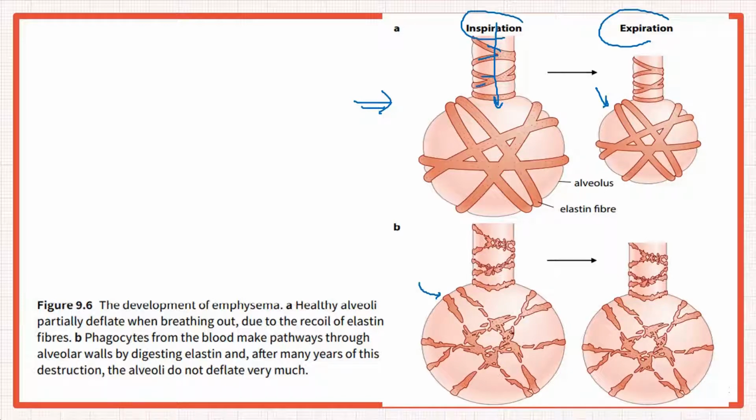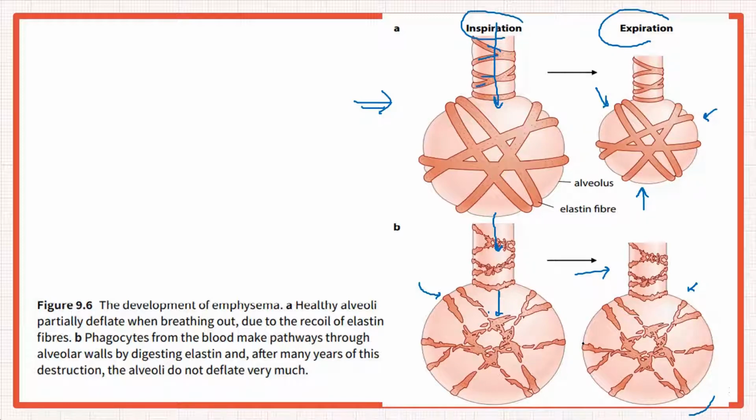If the elastin fibers are damaged, they would not be able to stretch that much as well. Air is coming in, but look at the recoiling. They would not be able to recoil. Look at the size difference. This is how the normal alveolus recoils. Look at the size, and look at the size now. It is not able to recoil as such. So if you're breathing in, air will keep on coming in, the pressure would increase, and eventually the alveolus will burst. This is what happens in emphysema.